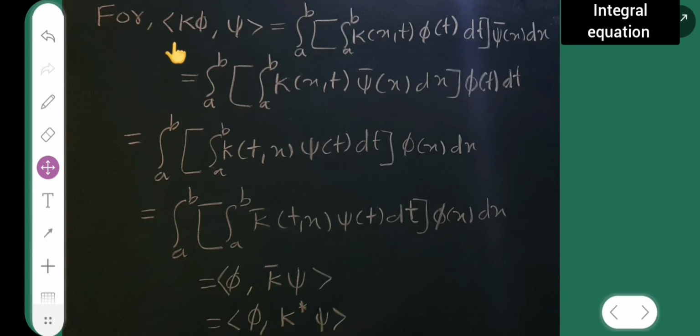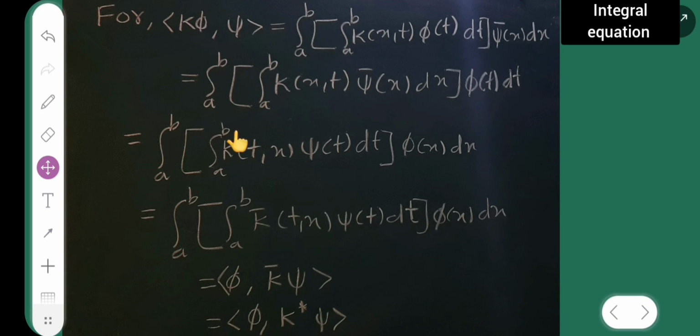For K phi comma psi is equal to integral from a to b, integral in the bracket from a to b of k of x comma t phi of t dt, into psi bar of x dx. Now here I have to change the order. So it is equal to integral from a to b, in the bracket integral from a to b of k of x comma t psi bar of x dx, phi of t dt. This step I got by changing the order of the integration. Now I will be changing the variable.